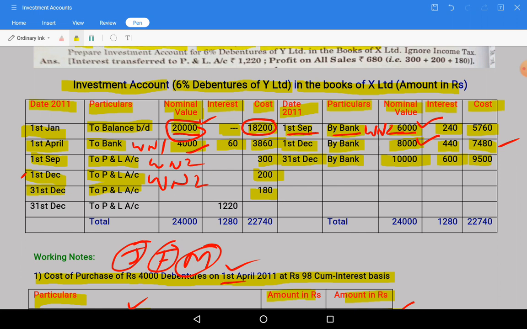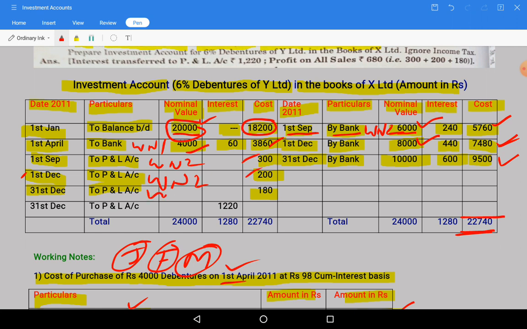So here first we will complete the cost column. 5,760 plus 7,480 plus 9,500, total 22,740. And on the debit side we are having 18,200, 3,860, 300 profit, and again another 300 profit.